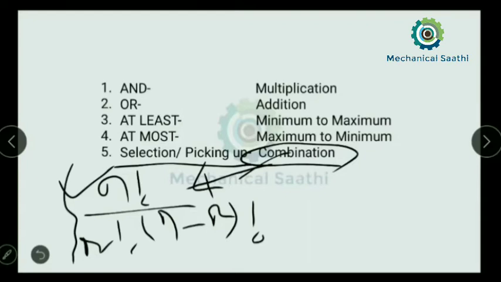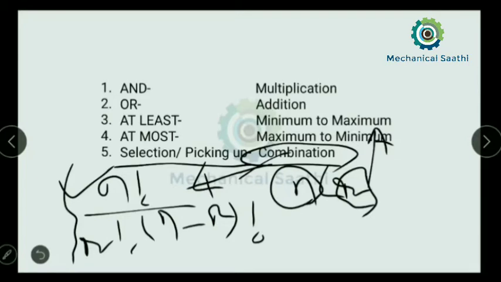So let us try to learn that trick over here. If I am writing nCr, here r acts as the number of times of reducing. How many times that n will reduce: n will be reduced in the numerator, and r will be increased in the denominator, starting from 1.